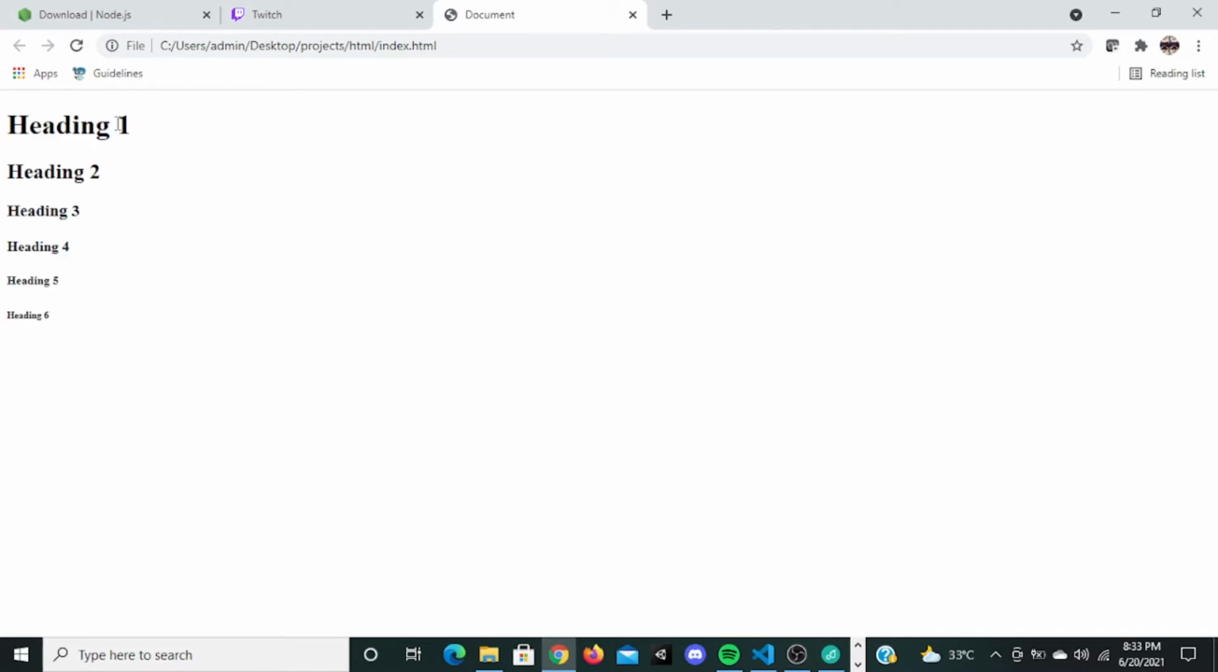Heading 1 is this, it's bold and this size. Heading 2 is smaller than heading 1. Heading 3 is smaller than heading 2. Heading 4 is smaller than heading 3. Heading 5 is smaller than heading 4. Heading 6 is smaller than heading 5. Likewise you have to display these headings in the web page. You don't have to necessarily use all those headings. There are 6 headings, and you use them according to your wish.